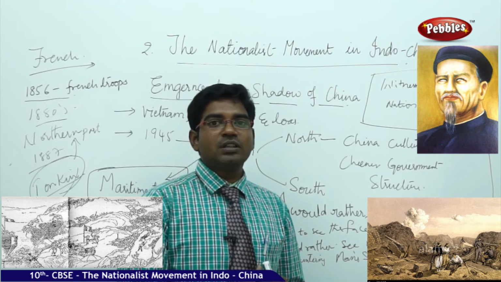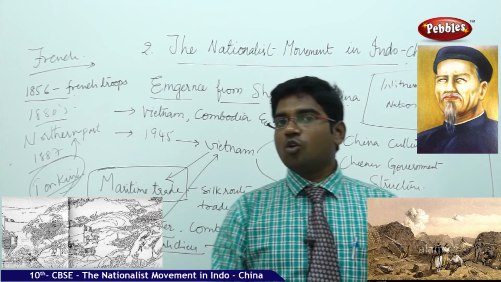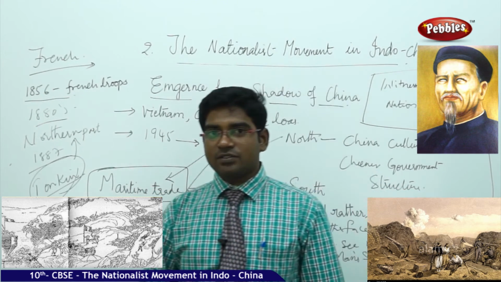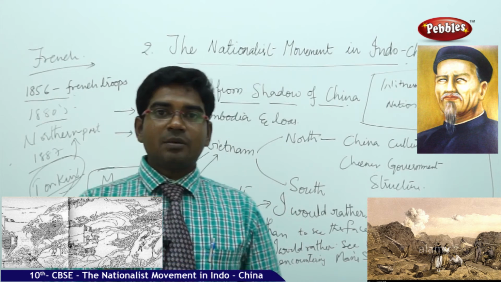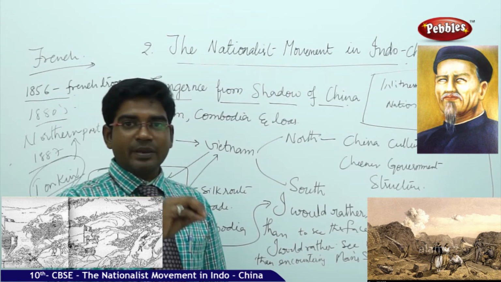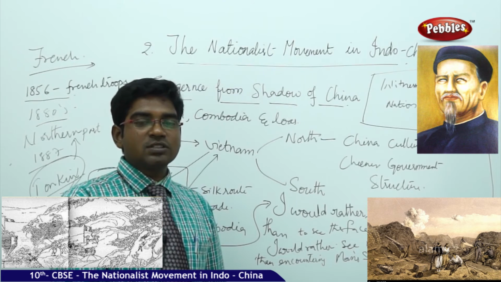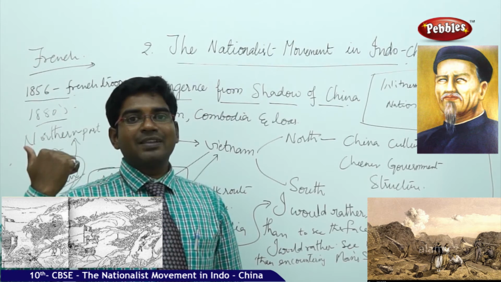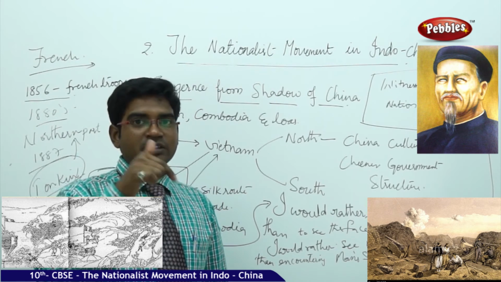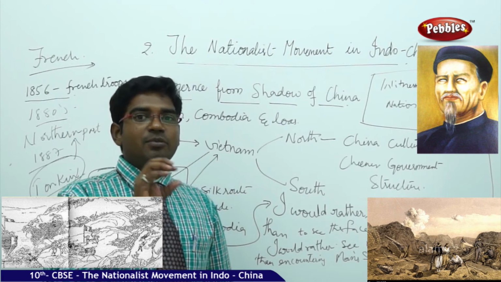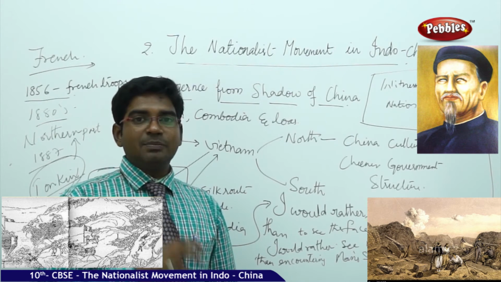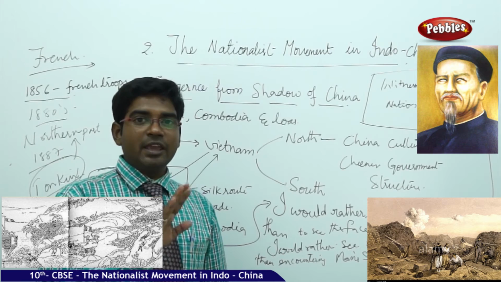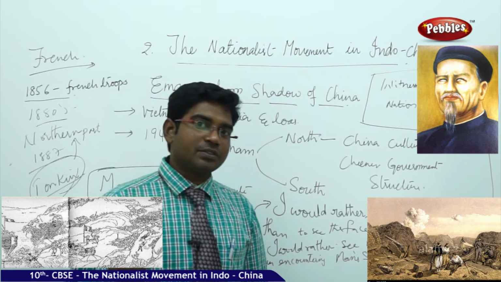So they also used names like the white man's burden or civilizing the other nations, whatever the name may be, but they literally wanted to occupy the country and use its resources for the benefit of the mother country rather than for the country itself. So the country will be occupied by some other country and the benefits will be derived in the name of this country by the other countries.